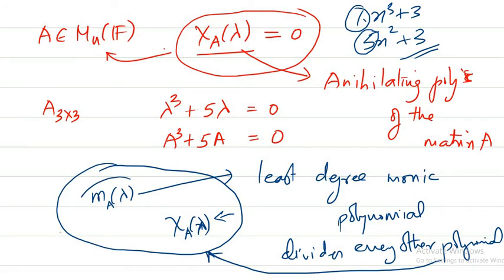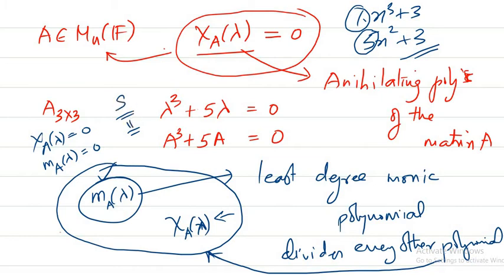So such a polynomial is known as the minimal polynomial, and it has many other properties. If you take the characteristic equation chi A of lambda equal to 0, you will get some roots. Now if you find the roots of the minimal polynomial, they are going to be the same, but the multiplicities may be different. That is the only difference.